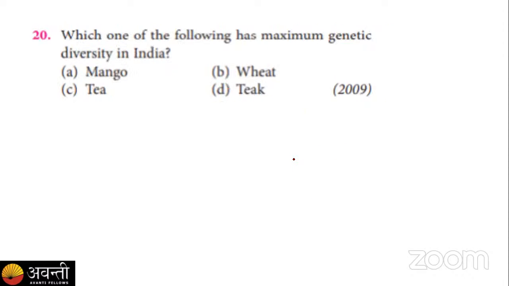Now moving to the next question, question number 20. It says, which one of the following has maximum genetic diversity in India? The options are A, mango, B, wheat, C, tea, and D, teak. Out of these four options, which one is the correct answer? For that, you have to give your answer in the chat box only, because due to some technical issue, the poll is not being launched.